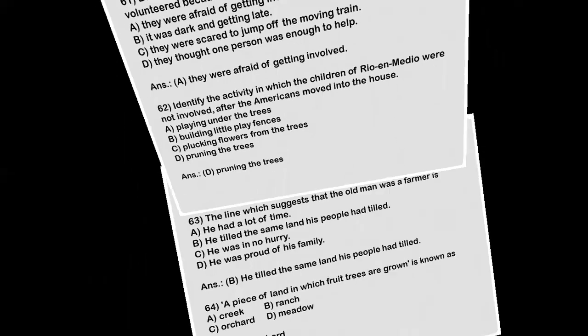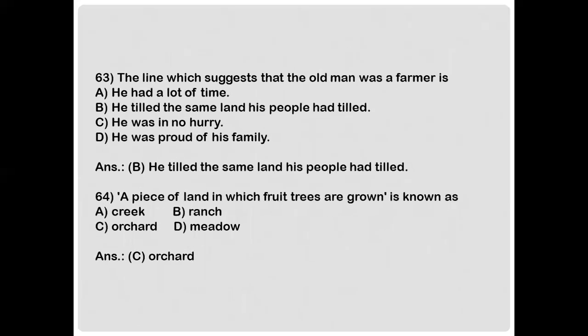Pruning the trees. Next, the line which suggests that the old man was a farmer is A. He had a lot of time. B. He tilled the same land his people had tilled. C. He was in no hurry. D. He was proud of his family. The correct answer is option B. He tilled the same land his people had tilled.